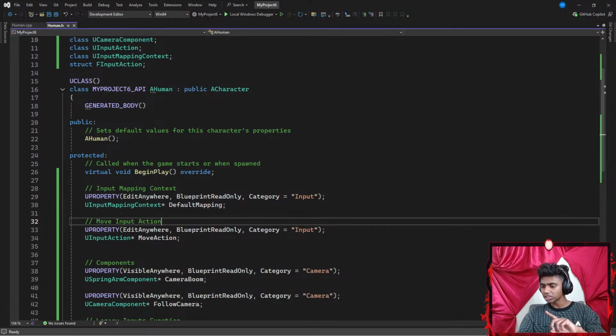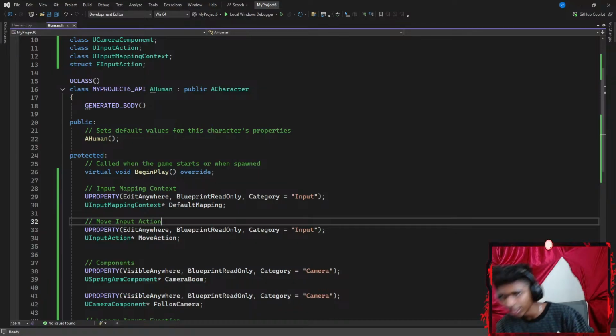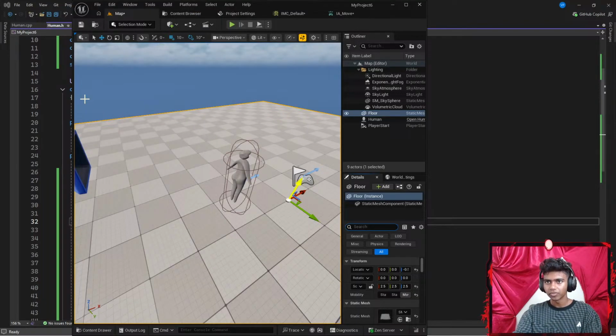Inside my Unreal Engine, let's see. Wait, could you guys see my entire window? Okay, guys, good. I was concerned for a bit. There we go. Okay, I think that should be good.